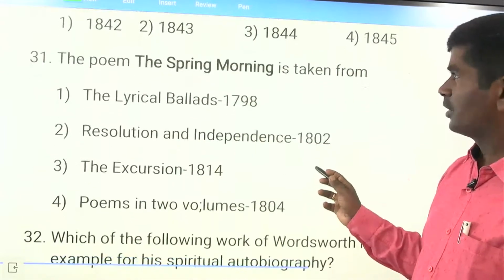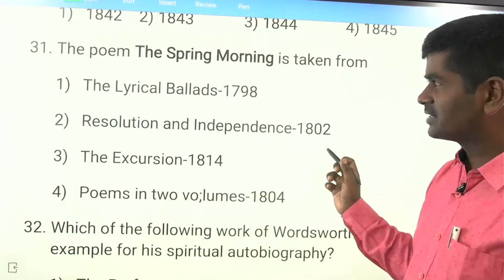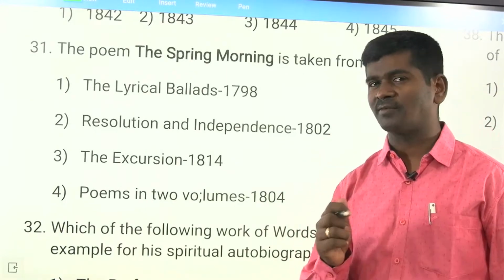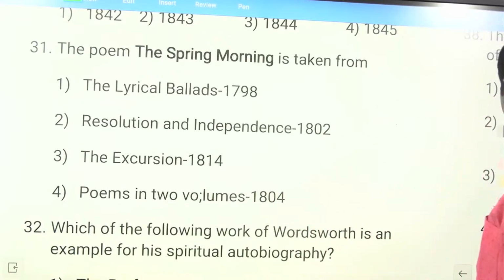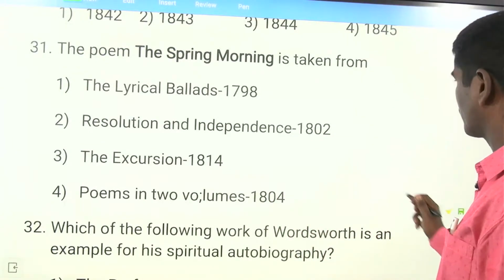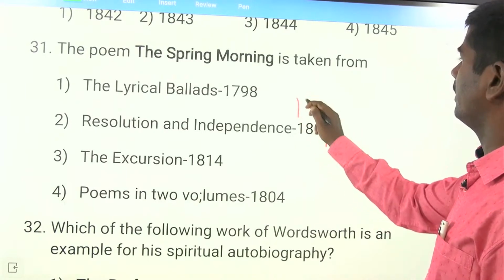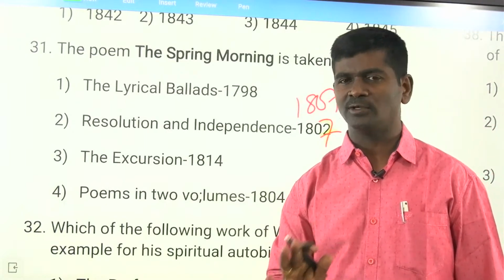And the poem Spring Morning is taken from Resolution and Independence. Sorry, mistake, not 1802, it's 1807. Remember, it's a print mistake: 1807. If they ask you tomorrow, The Spring Morning was published in 1807.